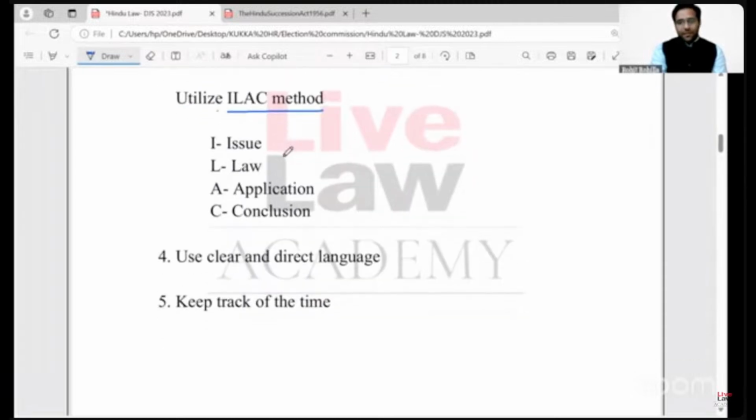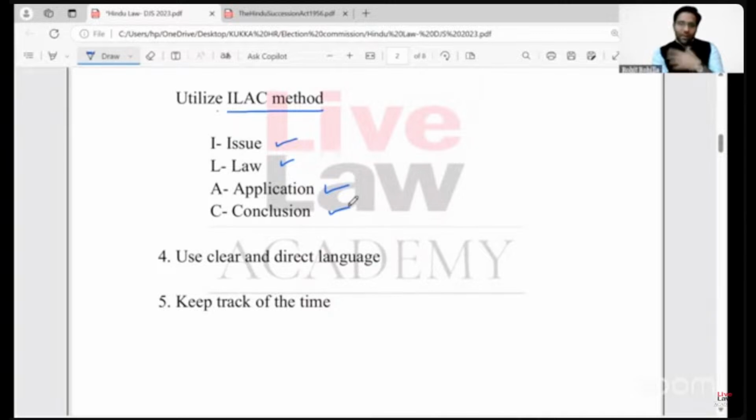Now, ILAC means issue, law, application, and conclusion method. In order to give a logical structure to the answer, you can follow this ILAC method, and you can answer the question in the same order. You can start with the issue, then highlight the law, the principles, and the doctrines involved. You can then apply that law, principle, or doctrine to the factual situation, the factual matrix given in the question paper, and finally, you must conclude with a concrete answer.